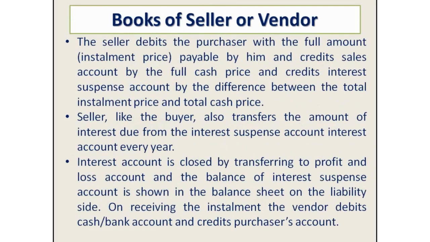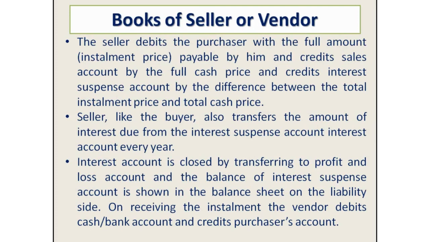Next, books of seller or vendor. The seller debits the purchaser with the full amount payable by him, credits the sales account by the full cash price, and credits the interest suspense account by the difference between the total installment price and the total cash price. The seller, like the buyer, also transfers the amount of interest due from the interest suspense account every year.